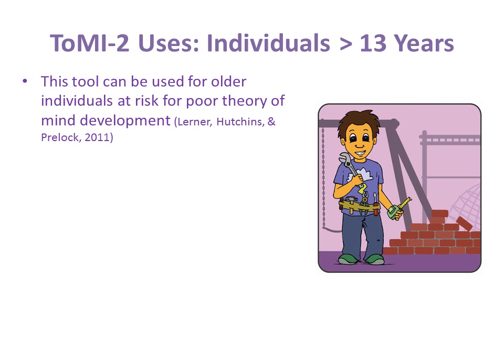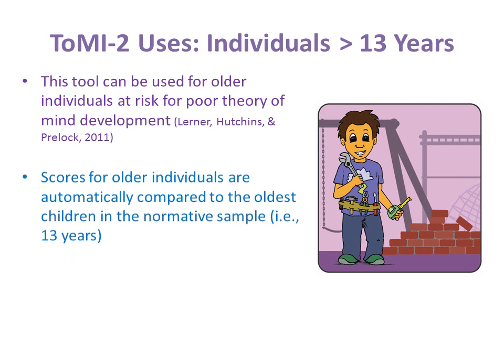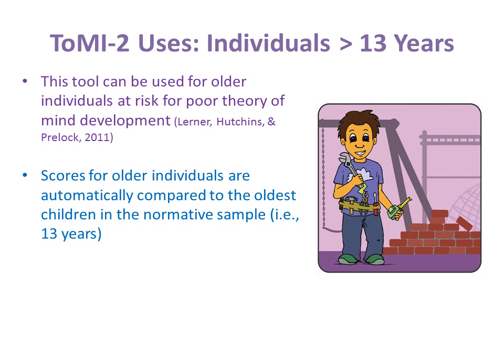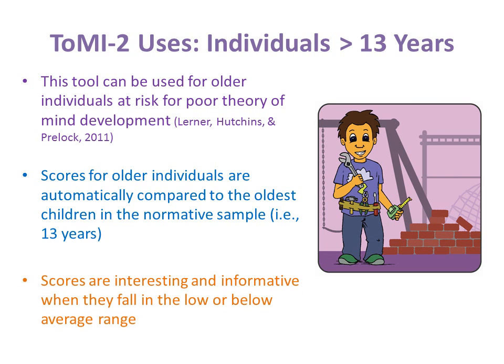When using the ToMI-2 for older individuals at risk for poor theory of mind development, scores are automatically compared to the oldest children in the typically developing sample, that is 13 years, during computer-based scoring and report generation. ToMI-2 results are both interesting and informative when scores for individuals older than 13 years fall in the low average or below average range.